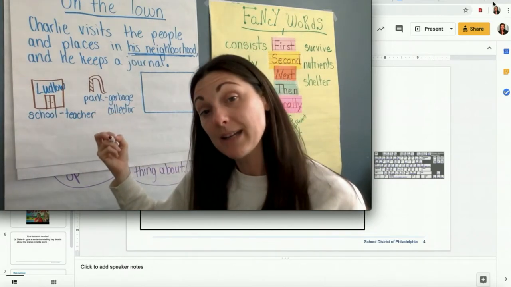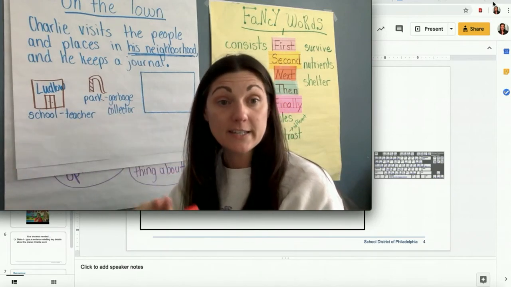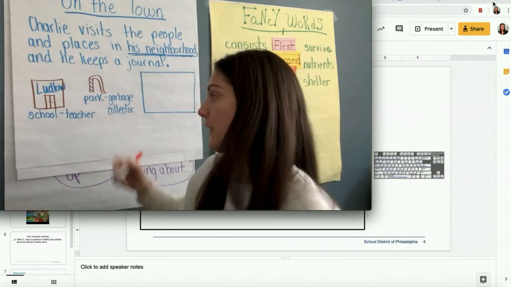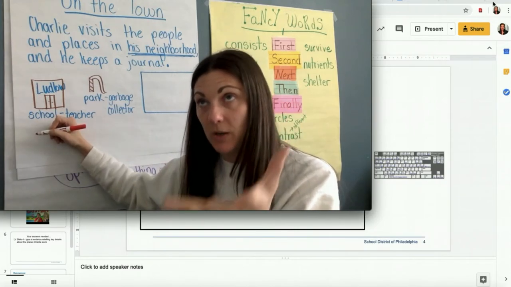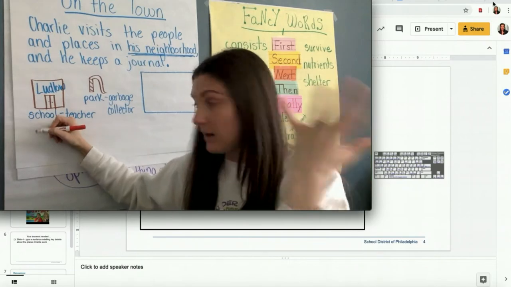So I'm going to start my sentence, Charlie visited the, and then I can finish, right? Because I'm supposed to tell about the places he visited. So I'm going to start my sentence, Charlie visited the.